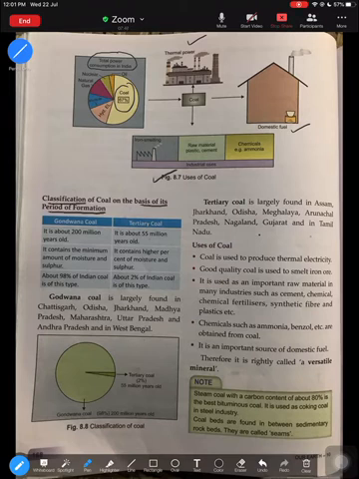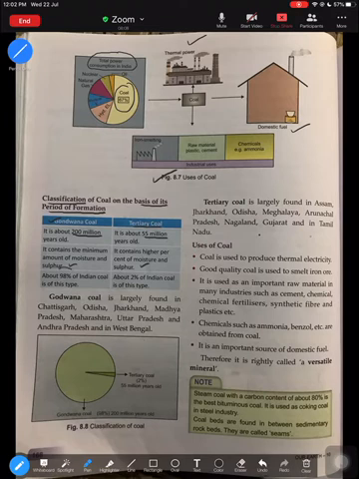Now classification: there are two types of coal based on the period of formation, that is, when they were formed. One is the Gondwana coal, which is the oldest coal, found almost 200 million years back. Tertiary is almost 55 million years back. Gondwana has the minimum amount of moisture and very little sulfur. Tertiary has the maximum amount of moisture and sulfur.